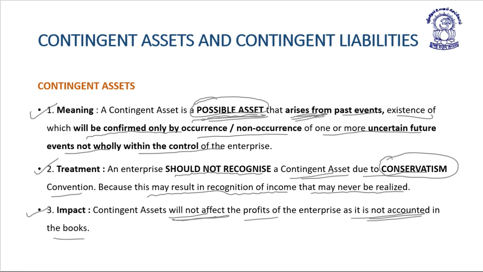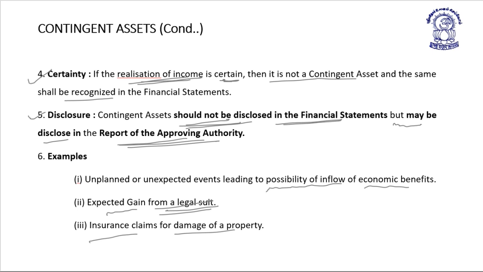It should not be recognized because of the conservatism approach. It will not affect the profitability of the enterprise as it is not accounted in the books of account. If the income is certain, then there is no contingent asset, and so it shall be recognized in the financial statement.